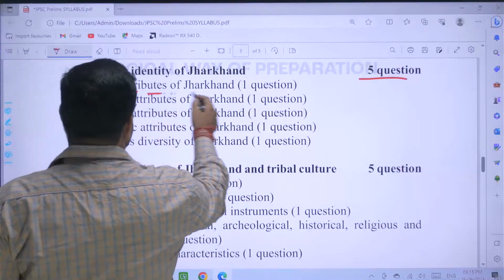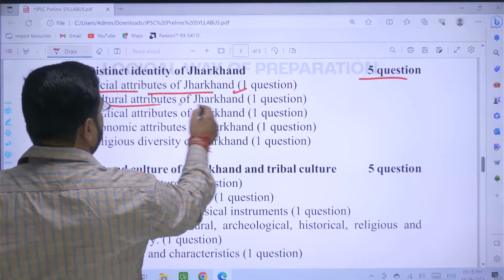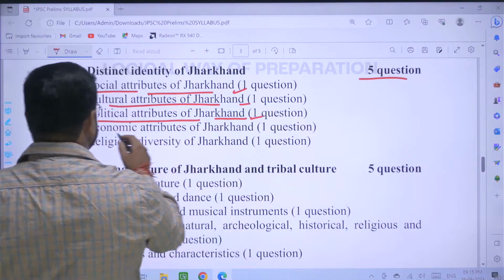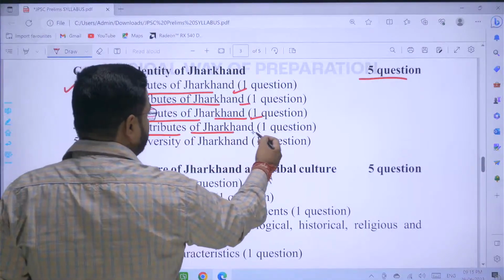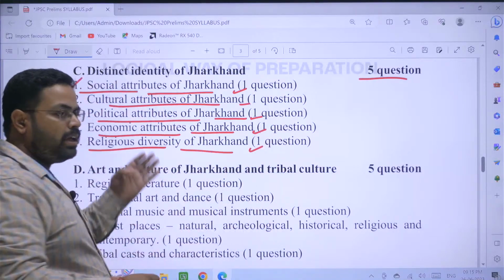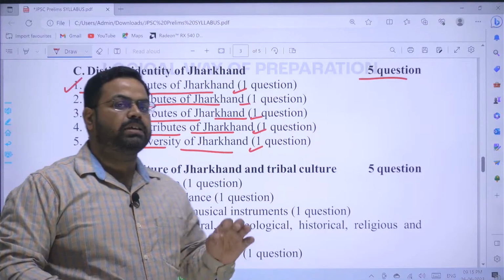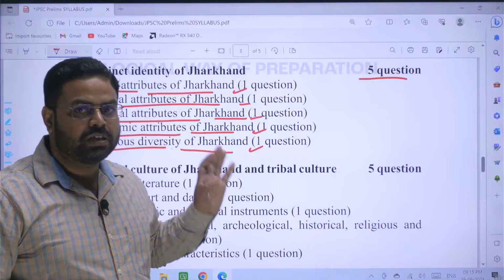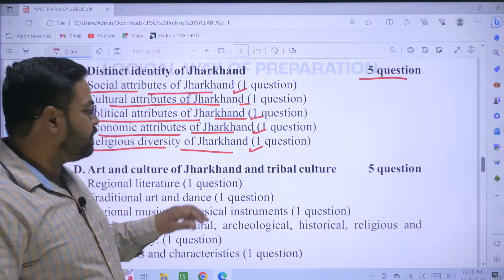So social attributes of Jharkhand, one question. Cultural attributes, one question. Political attributes of Jharkhand, one question. Economic attributes of Jharkhand, one question. Religious diversity of Jharkhand, one question. Each of the 5 topics will carry one question, and the weightage will be 2 marks. In total, 10 marks from 5 questions will be there.